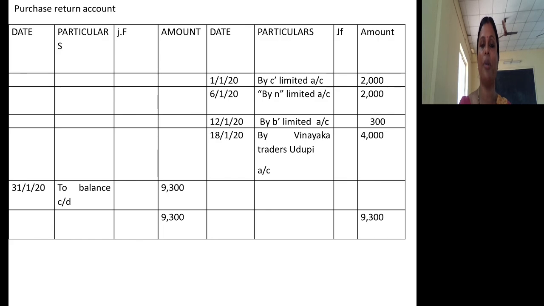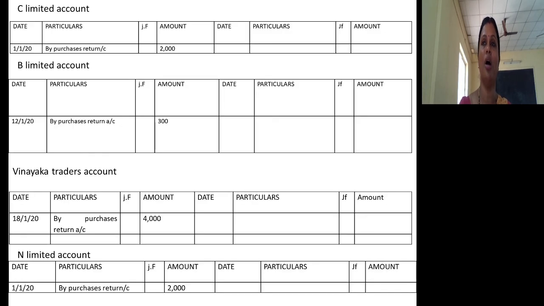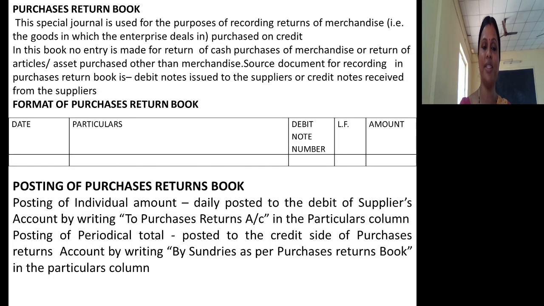I balanced this account. So this is how we prepare the purchases book and the purchases return book, and post entries from them to the concerned ledgers. We post entries from the purchases book to various suppliers accounts and the purchases account, and we post entries from the purchases return book to various suppliers accounts and the purchases return account.